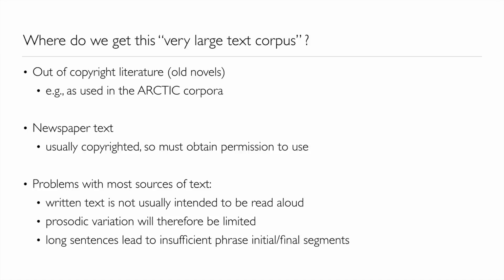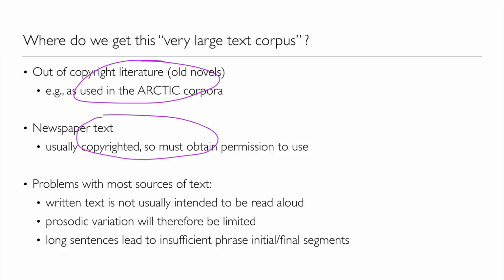The algorithm requires a large corpus that needs to come from somewhere. Now, you might want to be very careful about where that text comes from. If you care about copyright, then you might want to get text for which either there is no copyright, for example, out of copyright material, or you might want to obtain permission from the copyright holder.